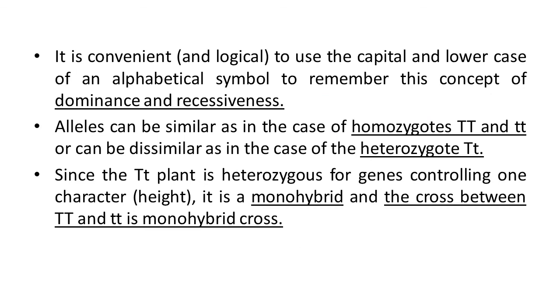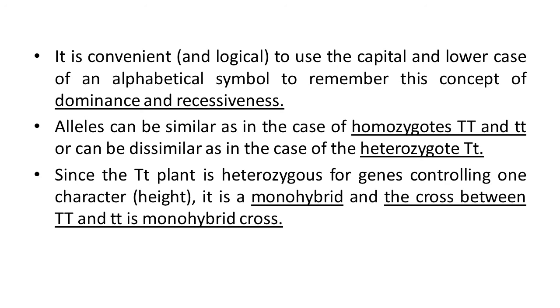It is convenient and even logical to use the capital and lowercase of an alphabetical symbol to remember this concept of dominance and recessiveness. Alleles can be similar, as in the case of homozygotes, as you know, capital T capital T and small t small t, or can be dissimilar, as in the case of the heterozygote, that is capital T, small t.